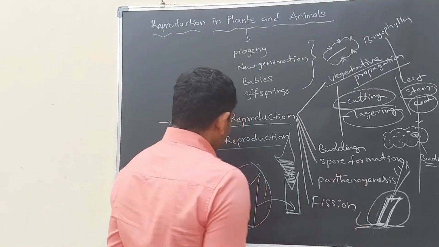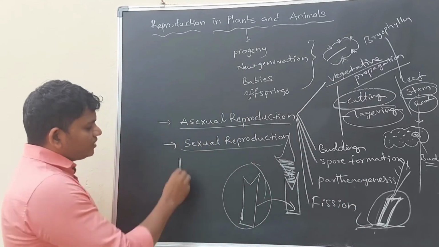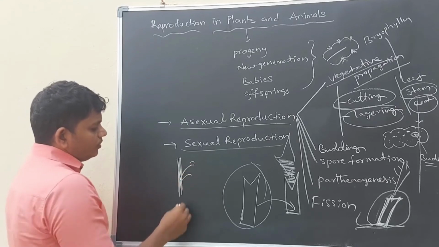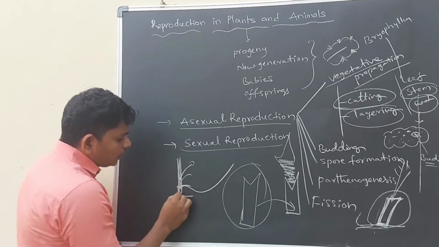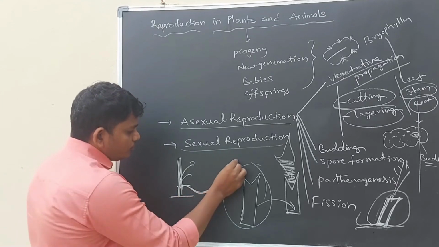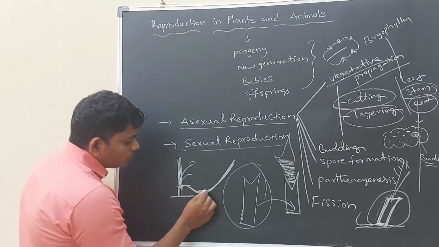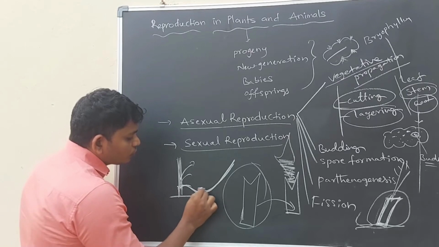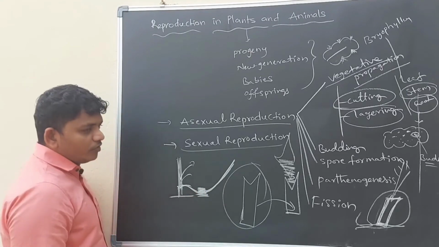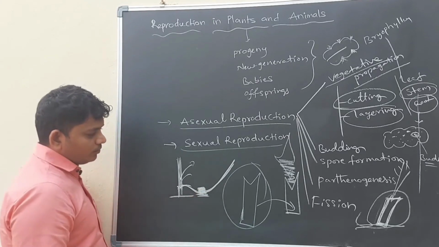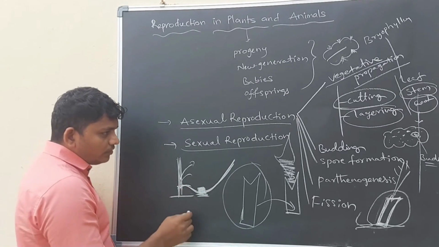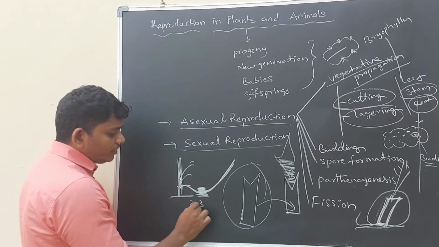And layering. For example, jasmine has long stems. We have to take the lower branch of the jasmine and pour some amount of soil on the lower part, which means we have to partially bury the lower part. We have to leave this part for 2 to 3 weeks.